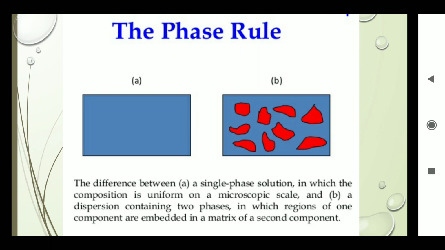B is a two phase. Here we clearly see the crystalline substances present in the red color, and the liquid present in the blue. The dispersion contains two phases in which regions of one component are embedded in a matrix of a second component. The red color crystals are present in the blue color solution. So B is the two phase, A is the single phase.